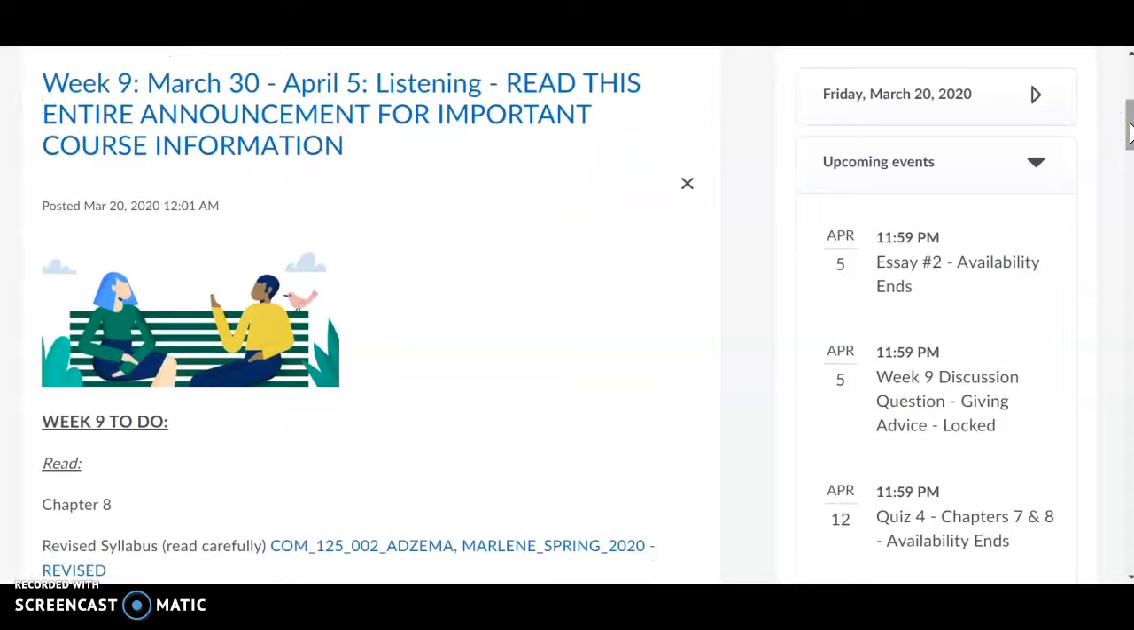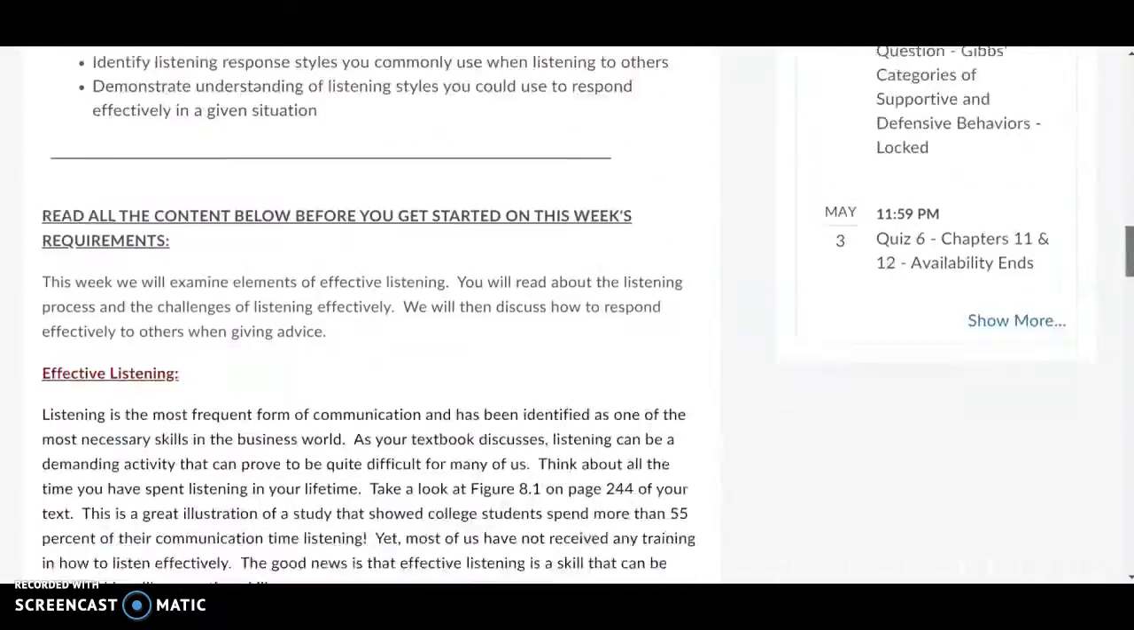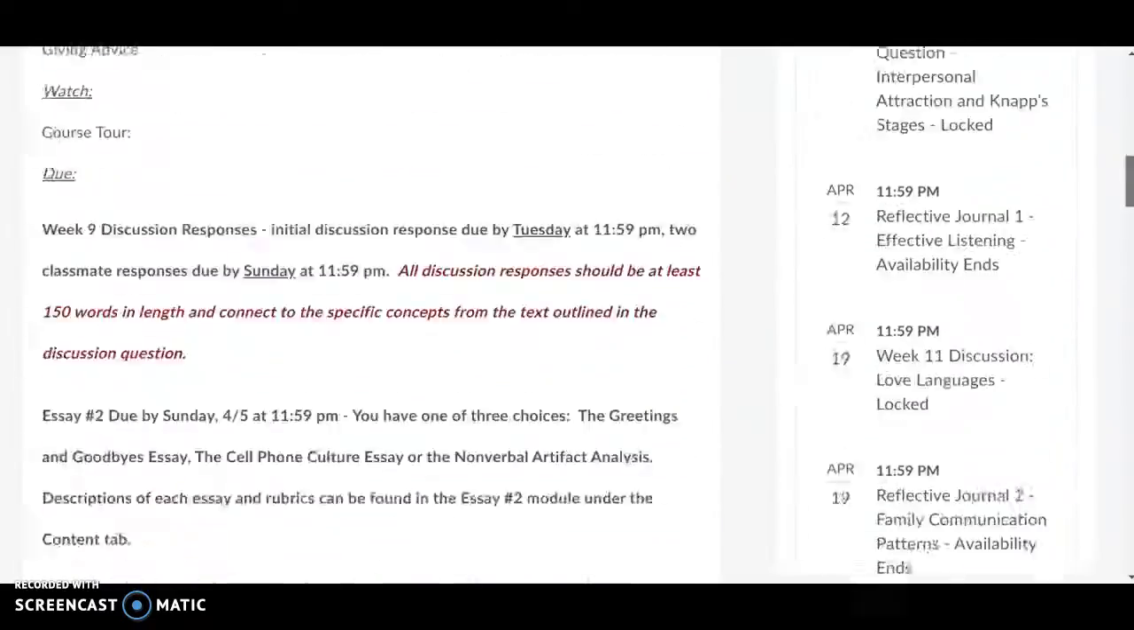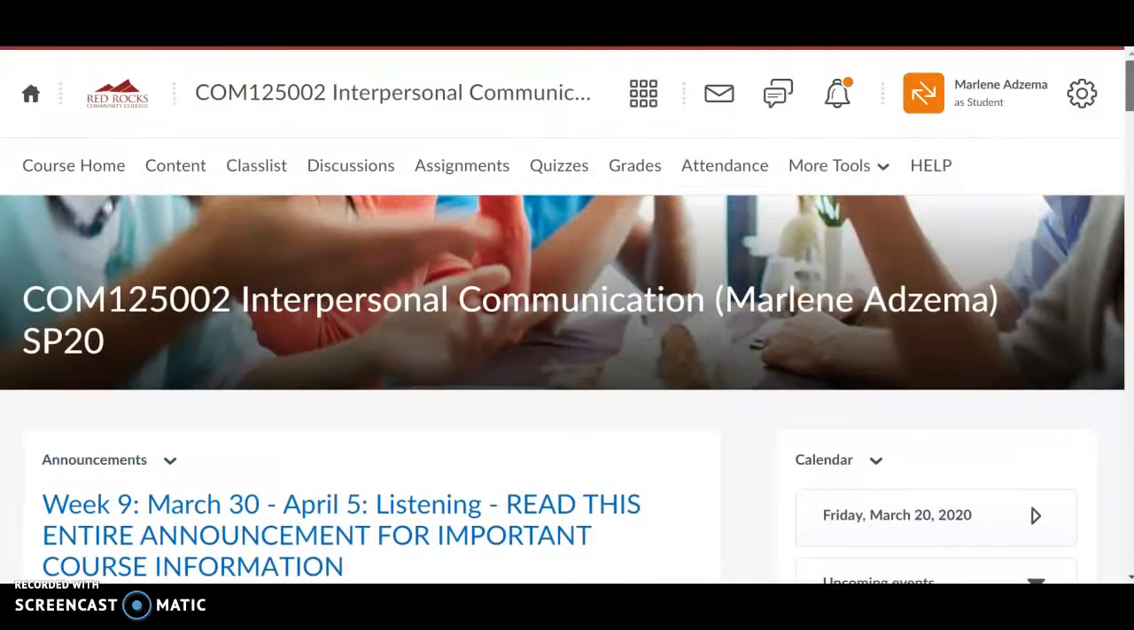It's really important to read through this entire announcement so that you know what's coming that week, what's going on, any additional instructional information. There'll be some content there as well as a to-do list each week, and that's where you want to start. Next, you want to click on the Content tab.